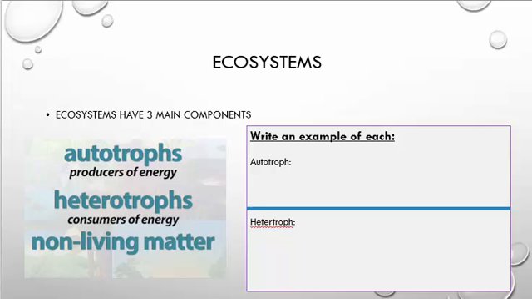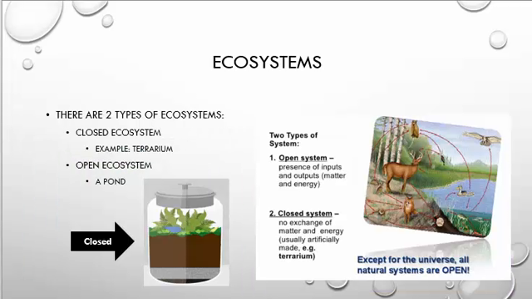There are two types of ecosystems, closed and open. A closed ecosystem is one that does not have any inputs or exchanges of energy from the surrounding environment, or it doesn't have any outputs, exchanges of energy from within the ecosystem. An open ecosystem is one that has both inputs and outputs. Now, we have seen an open ecosystem in things such as the carbon cycle model.